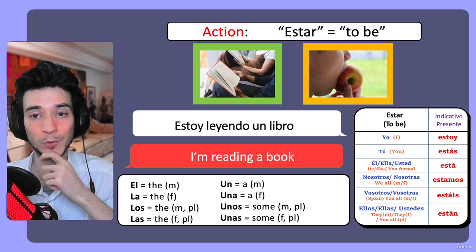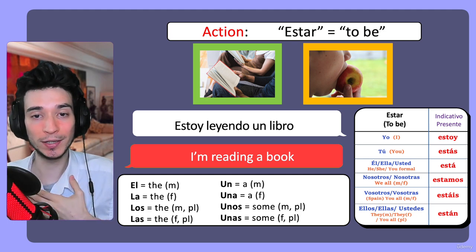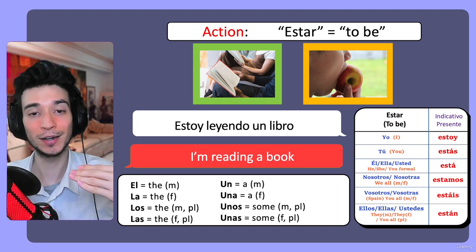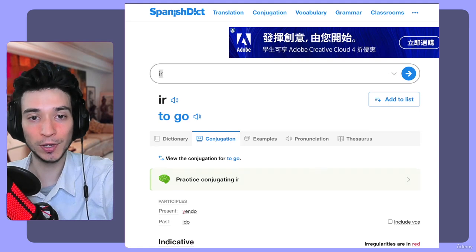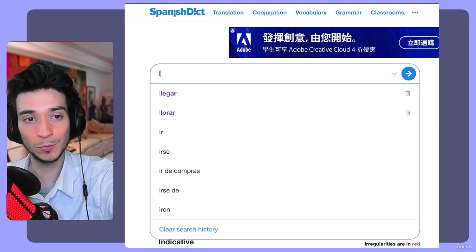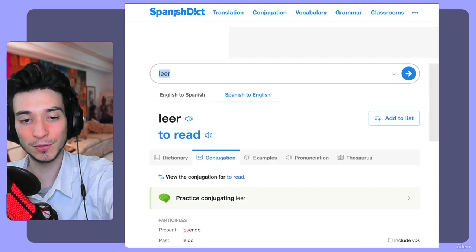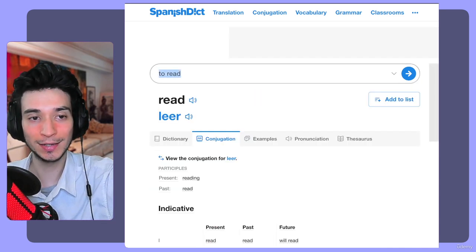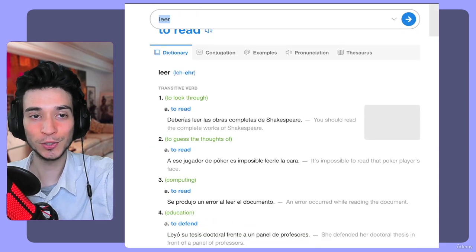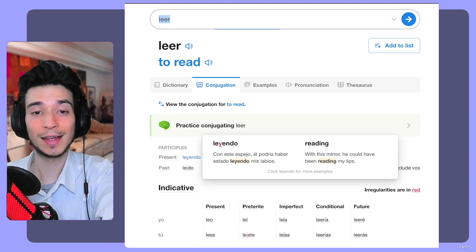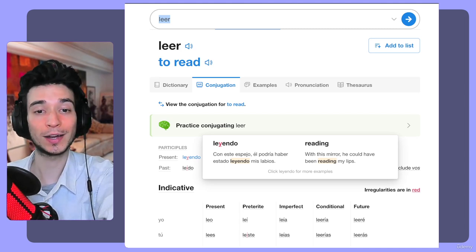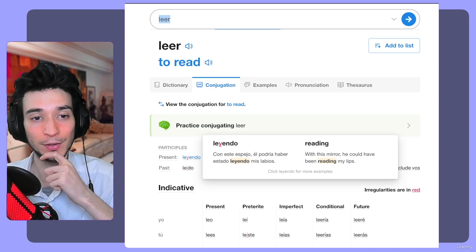And let me point out something right here, because in English you say I'm reading. So I am is the conjugation: I am, you are, he is, they are. And leyendo is like ing. If we go to the conjugation and click on leer, which means to read, you can just type it in English, like to read. Then click on leer, conjugations. We get it right here. Leyendo, which means reading. Estoy leyendo. I'm reading. So endo, the NDO, is the English equivalent of ing.